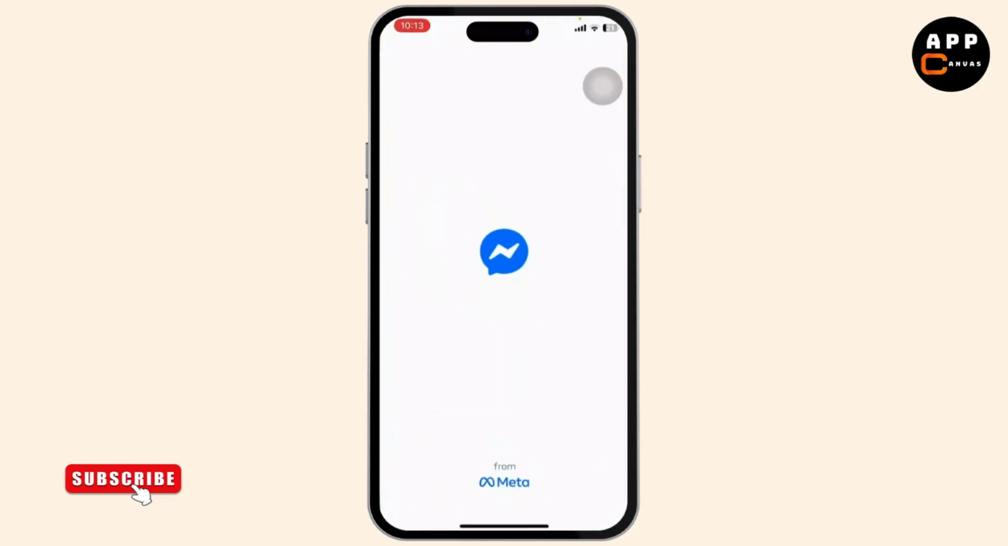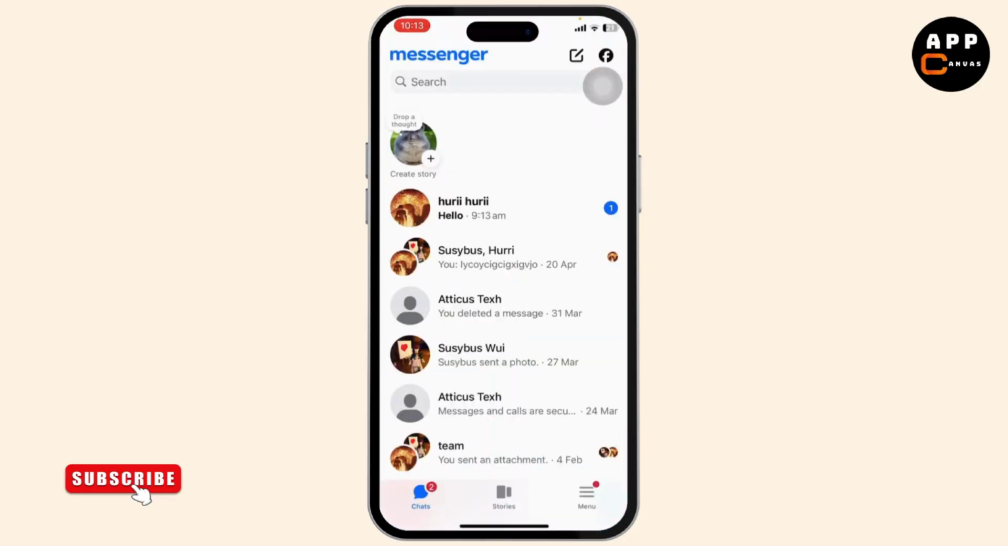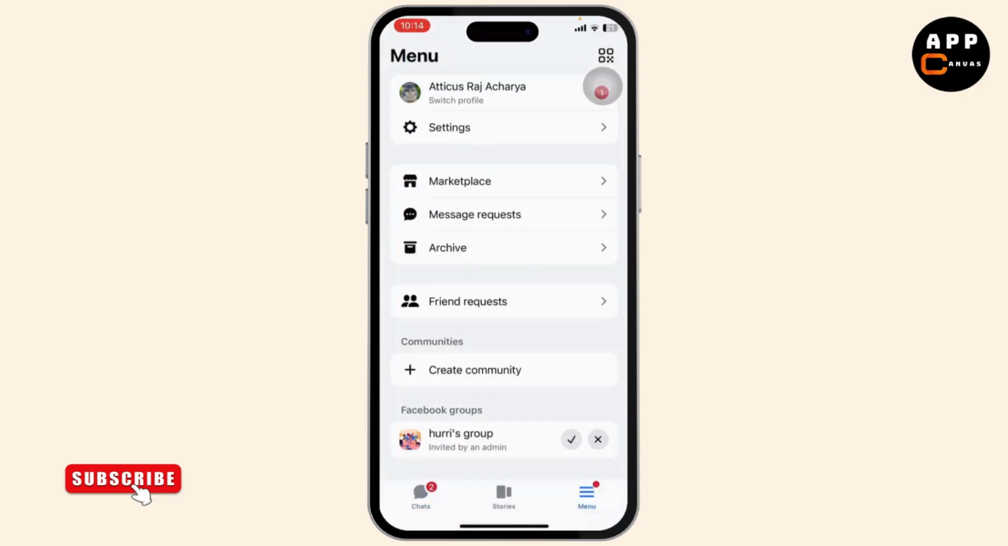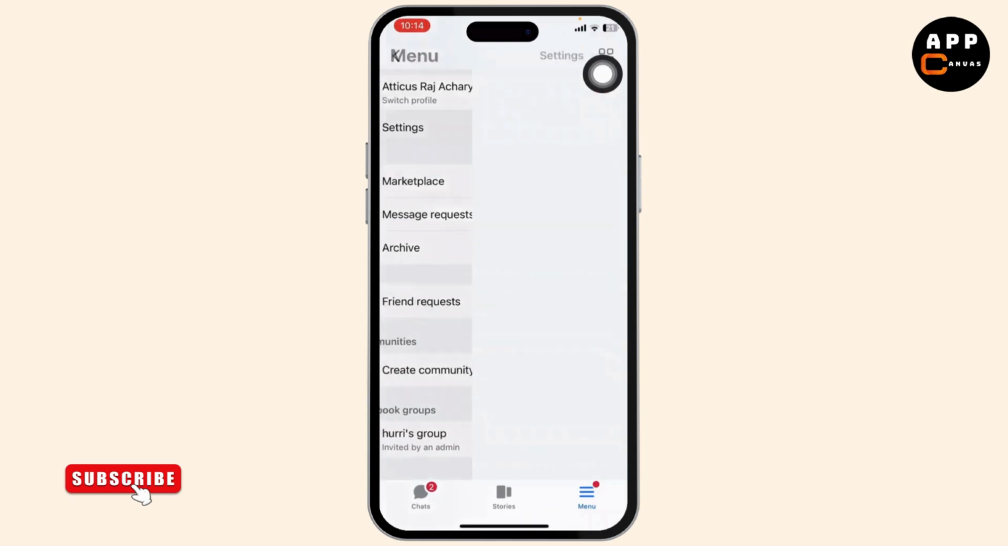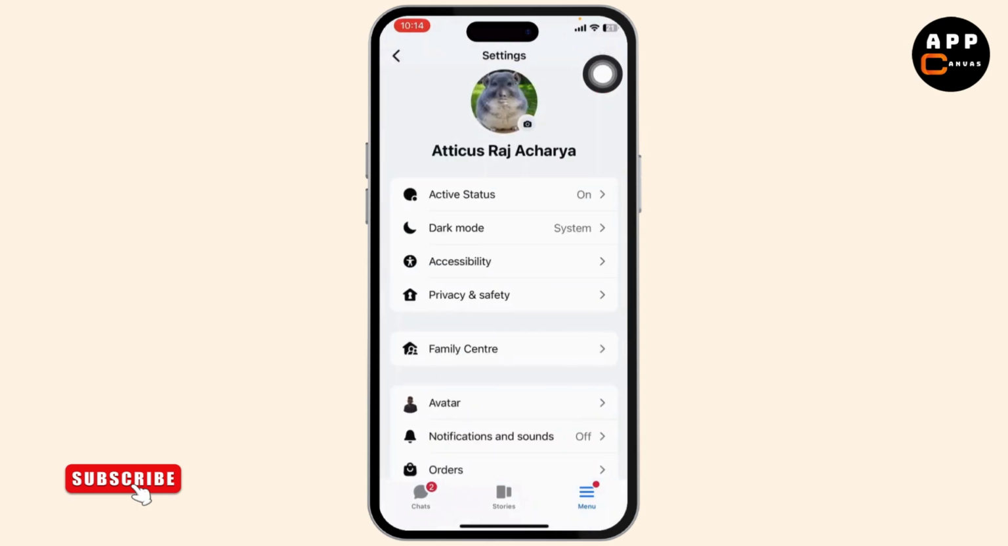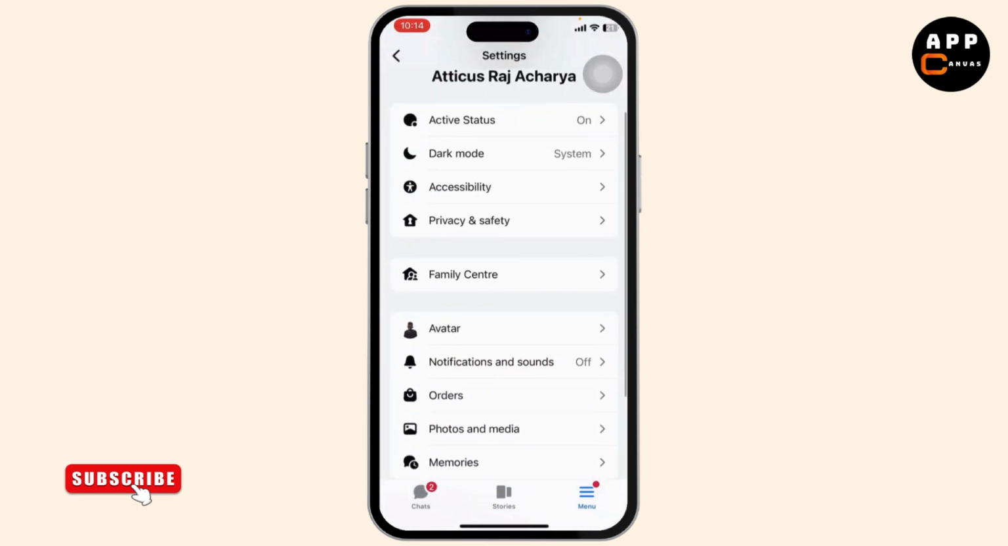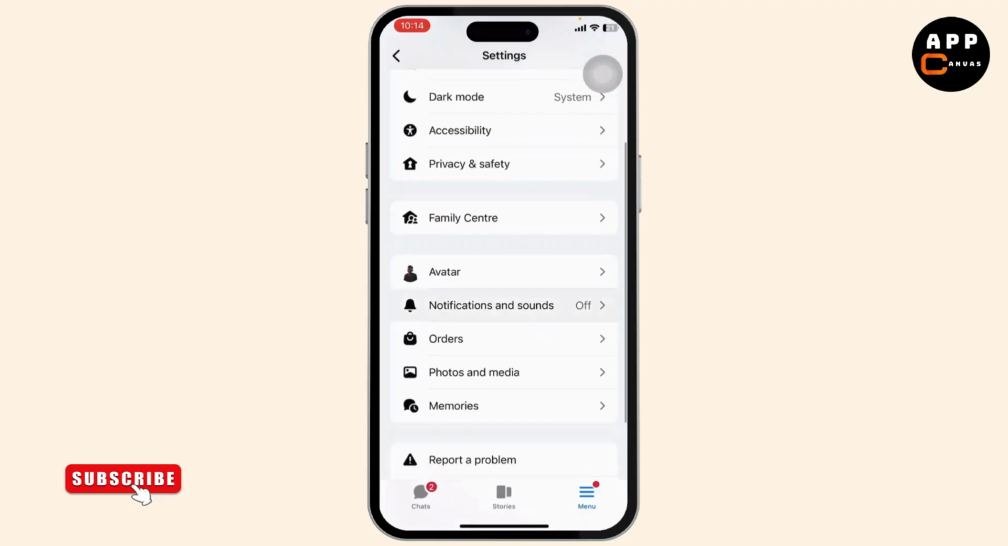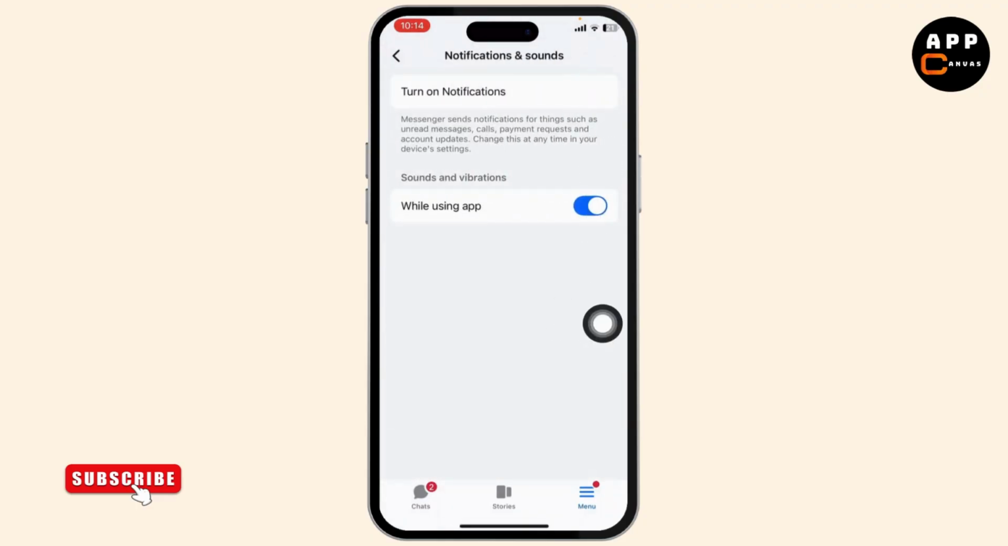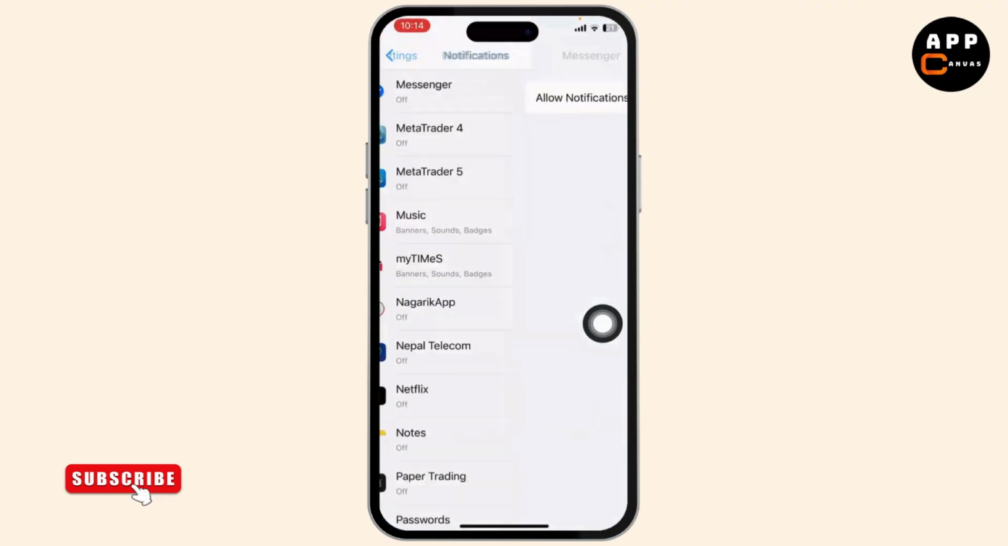The first step here is open up your Messenger. Make sure that you're logged in to your account. After you do that, head over to the menu on the bottom right corner. After you do that, tap on settings, which is right below your profile. There you can find your notification and sound. It's right here. Tap on it and make sure that it is turned on.